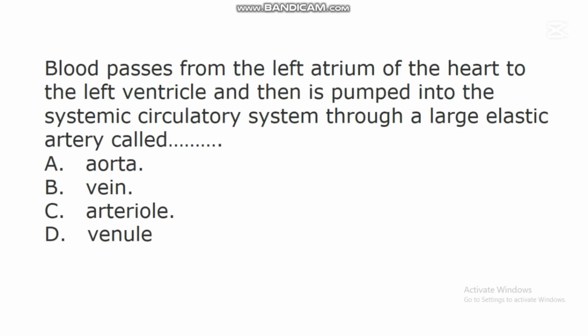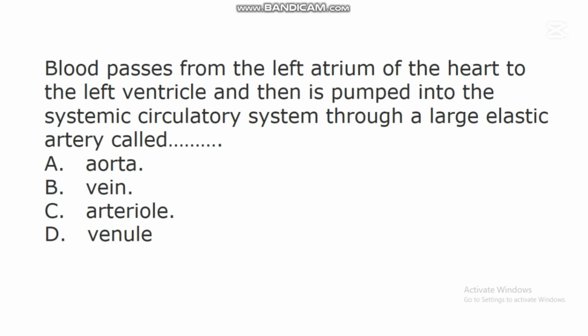The next question says, blood passes from the left atrium of the heart to the left ventricle and then is pumped into the systemic circulatory system through a large elastic artery called dash. A. Aorta. B. Vein. C. Artery. D. Veno.